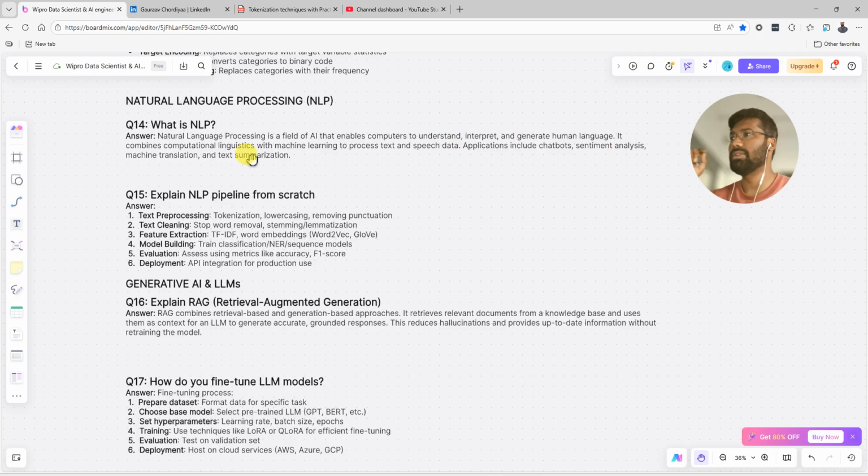It combines computational linguistics with machine learning to process text and speech data. Applications include chatbots, sentiment analysis, machine translation and text summarization.